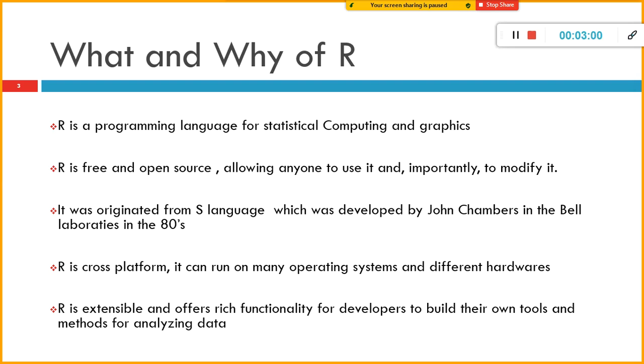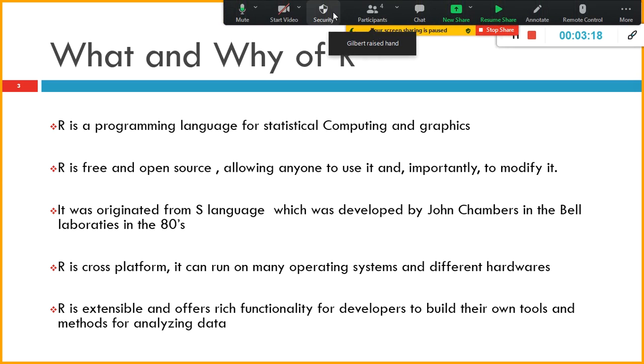Like Python, R is also extensible, and it offers a lot of additional functionalities for developers so that you need not write lines and lines of code. You can use packages, and various packages are available, like data.table and dplyr. These packages are readily available.